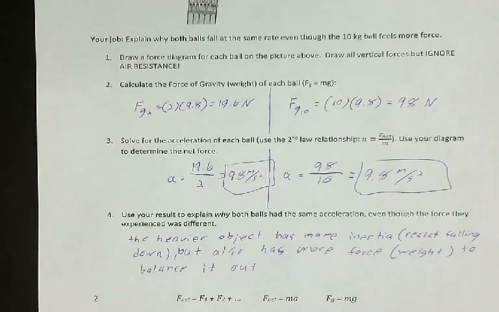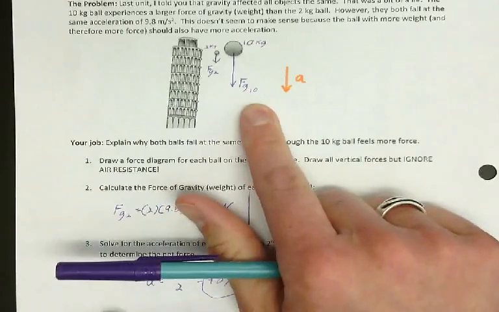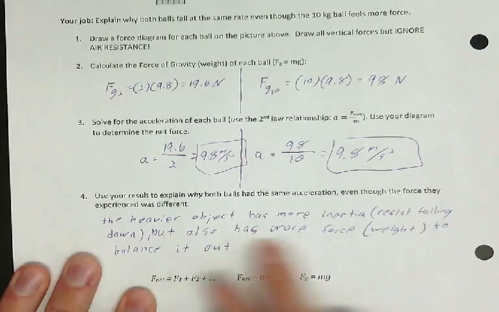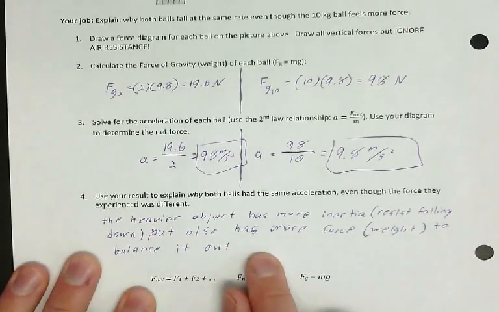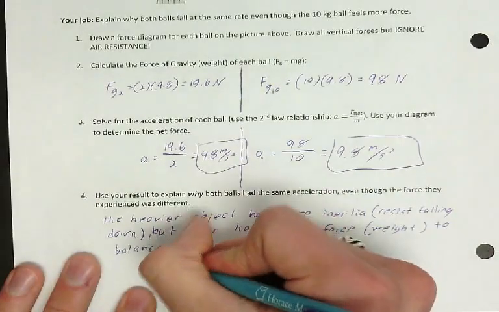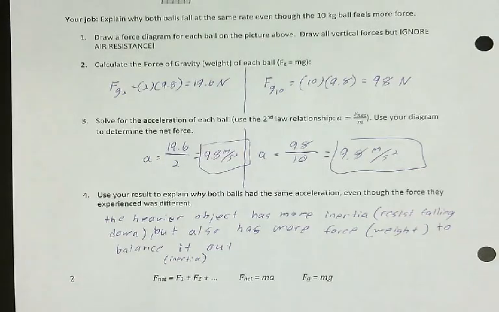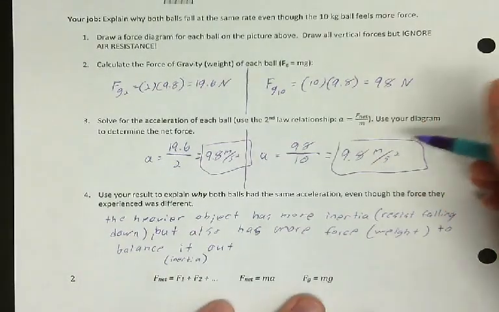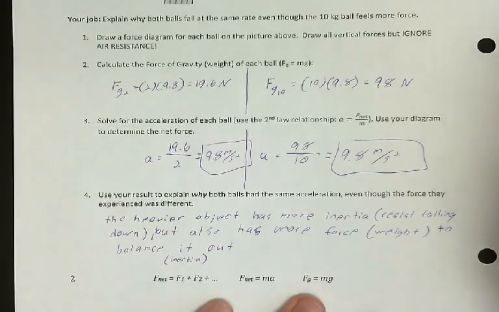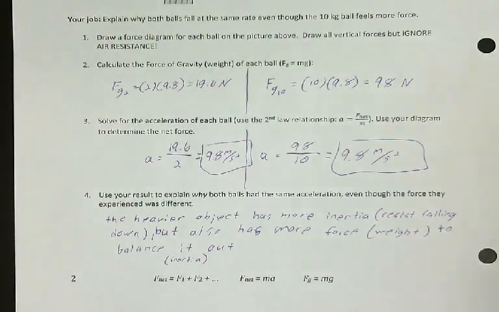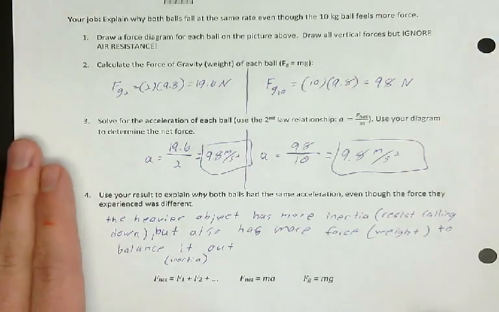So a heavier object has more inertia, so it resists change in motion. It resists falling. But that same object with more inertia also has more weight, more force, and that balances out the inertia. So the acceleration is always the same. And why is the acceleration the same? Because the force of gravity balances out any inertia that the object has. Okay? That's the main idea that I wanted to try to get across here. Okay? Any questions on that?